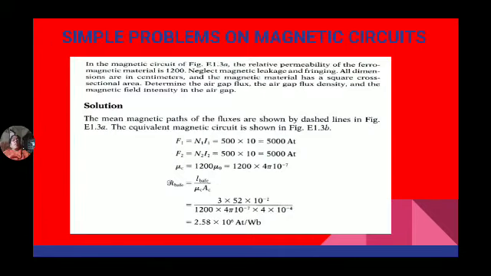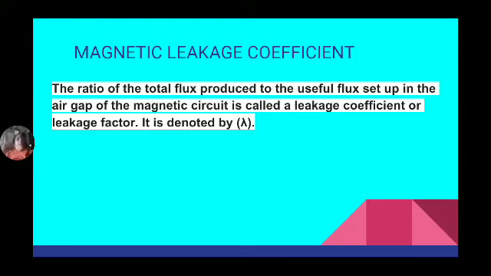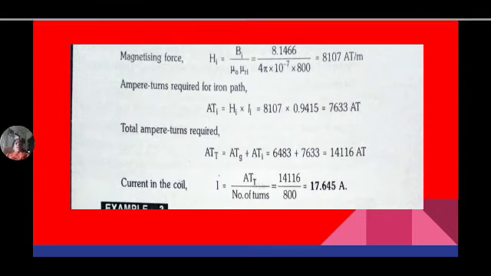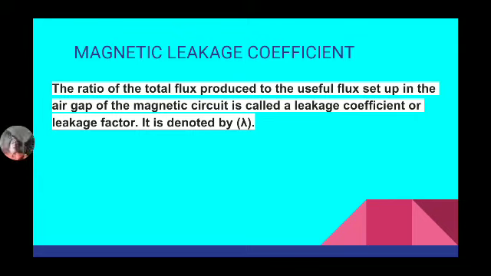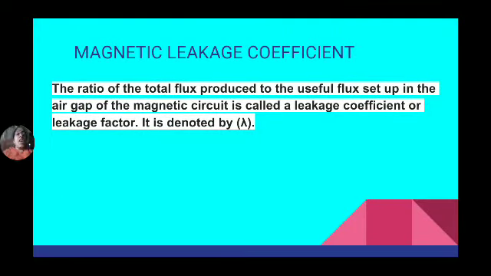Now we will discuss some simple problems after discussing one small topic, the magnetic leakage coefficient. So what is the leakage coefficient? See, just now we discussed there is no perfect insulator for magnetic flux. So if a small hole is there, the flux leaks out into the air through that small hole also, because air is also not a good insulator for magnetic flux. It also allows magnetic lines of force.